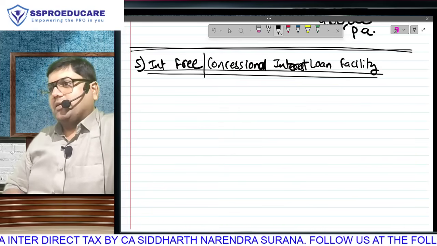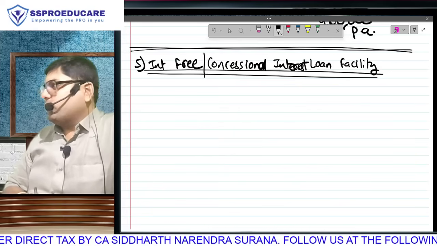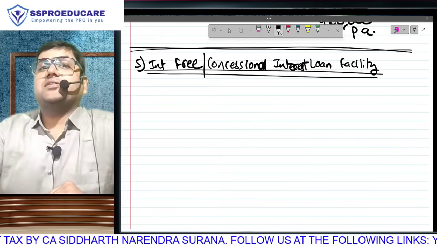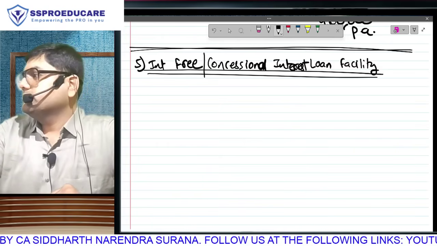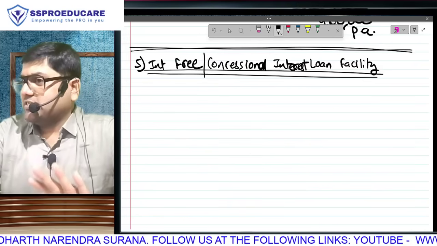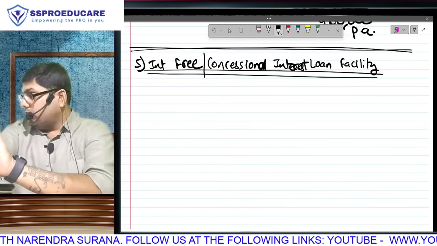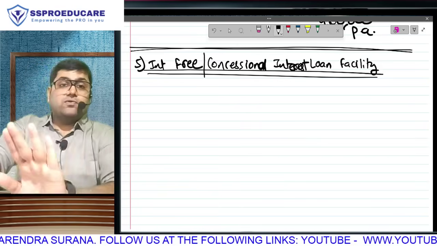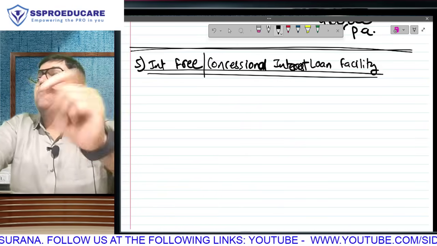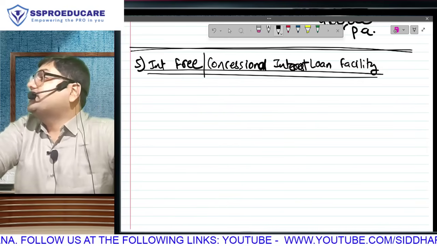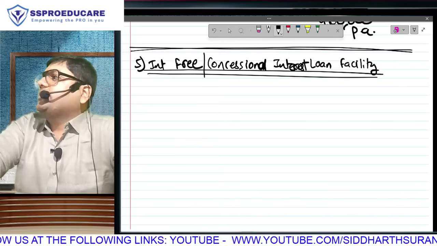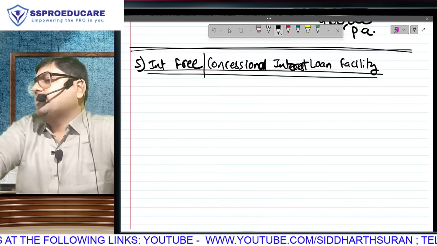Now understand the following example. A employee, you need 5 lakh rupees loan. If you go and take this 5 lakh from the bank will charge you 12% per annum. Is that possible? Possible. But employer is not charging that interest. Employer is giving you 5 lakh. So no, you have to return that 5 lakh. But you have to return only 5 lakh. You don't have to return anything extra. That means, do you understand that entire 12% you have saved? That's interest free loan. Second possibility, your boss is charging you 2% interest. Is it still a benefit?